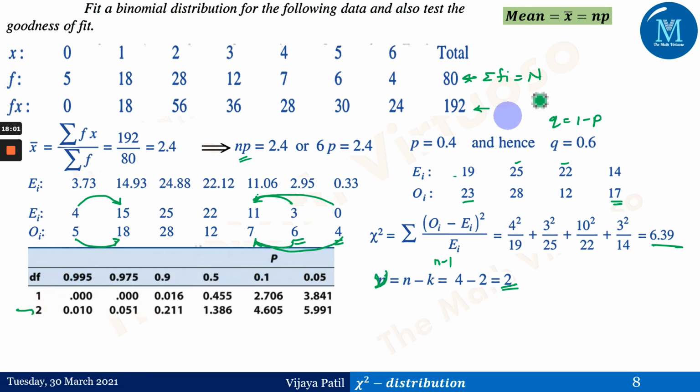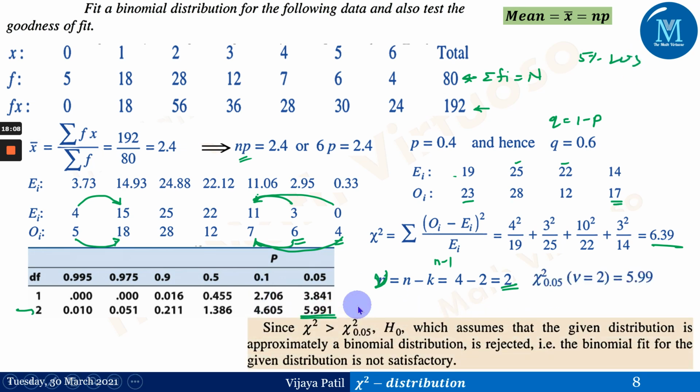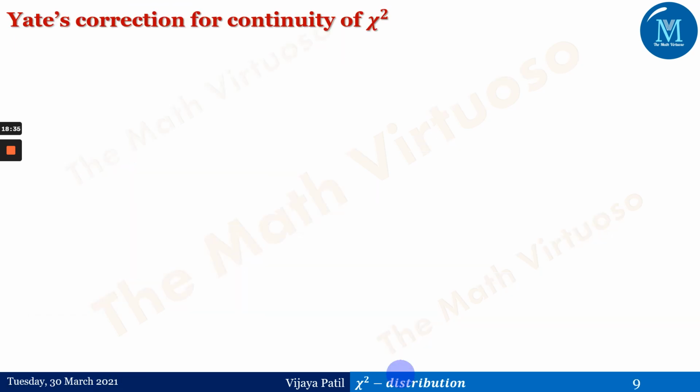So 2 degrees of freedom at 5% LOS will give us the value 5.99, right? And therefore the chi-square is 6.99 and the tabulated value is 5.99. Therefore chi-square is greater than chi-square tabulated value. So H0, which assumes that the given distribution is approximately a binomial distribution, will be rejected because chi-square is greater than the tabulated value. That is, the binomial fit for the given distribution is not satisfactory. This is about fitting of the binomial and goodness of fit.